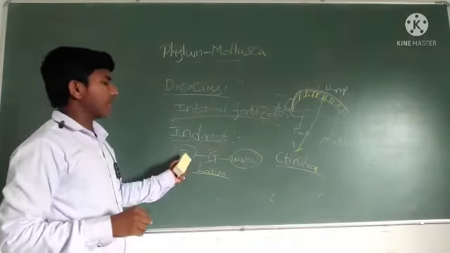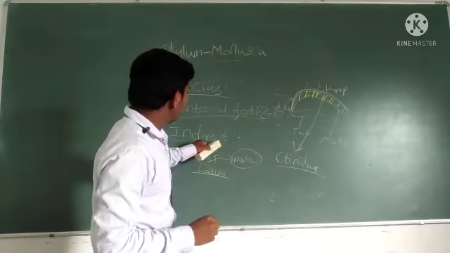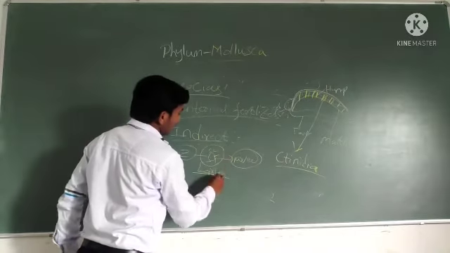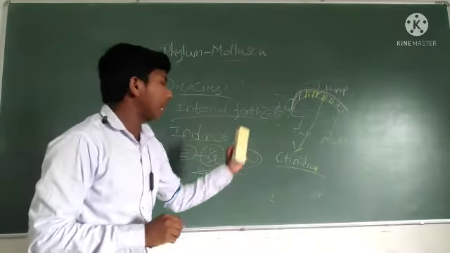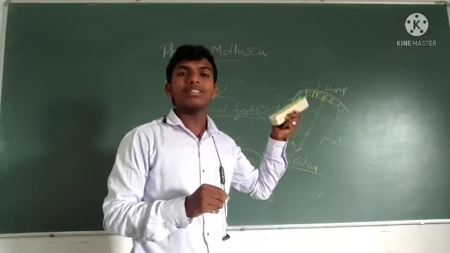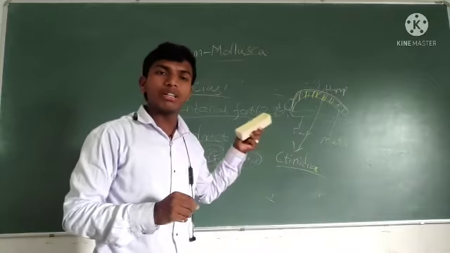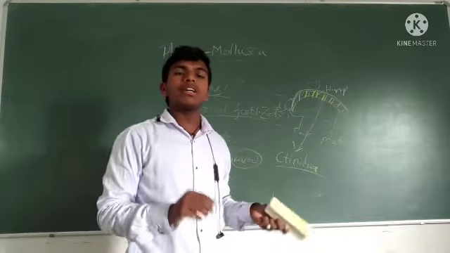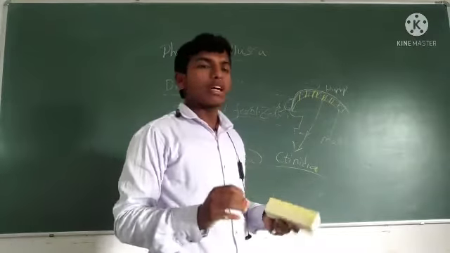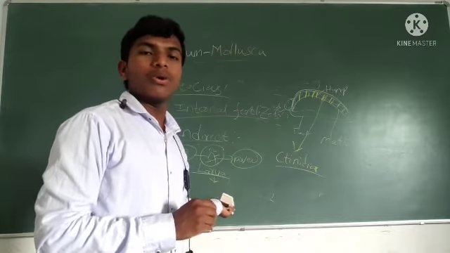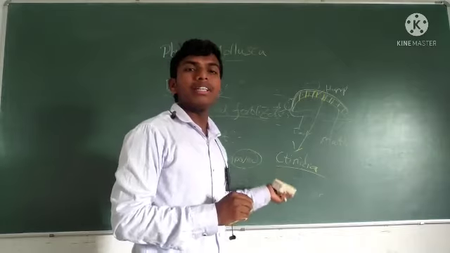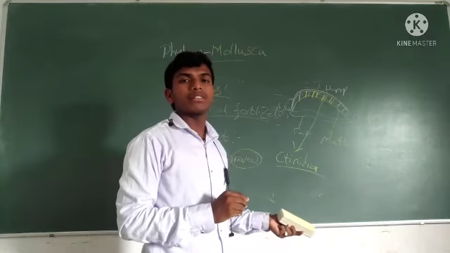That is called the larva stage. If a larva is present, that is indirect development. If the larva is not present, that is direct development. Here a larva is exhibited, so this is indirect development.